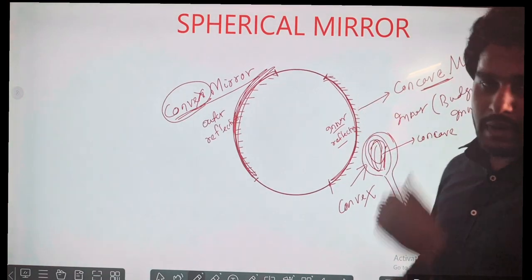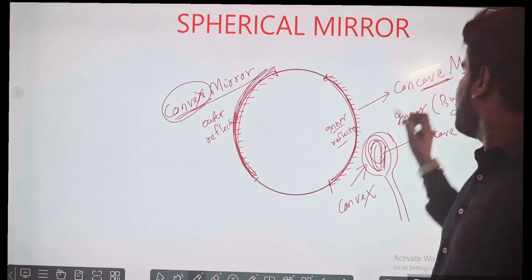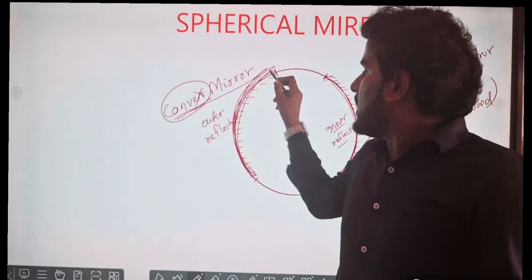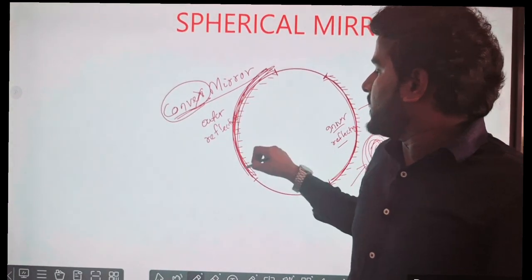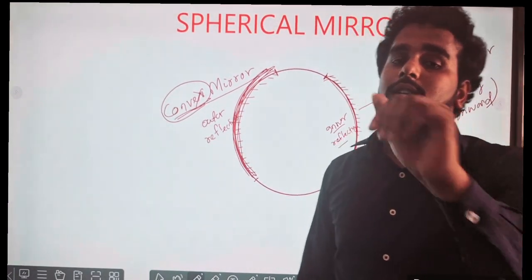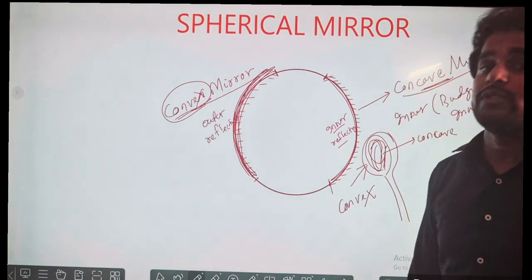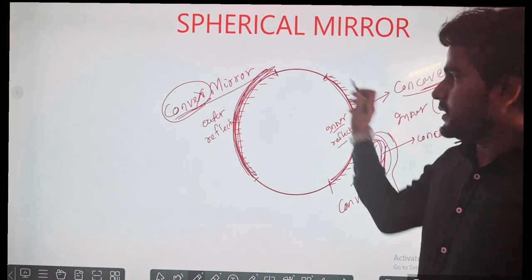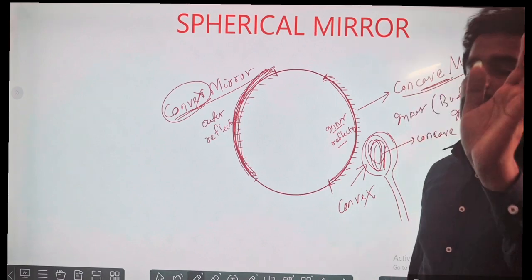So outer side opaque होगा, inner side reflecting होगा, तो concave. Outer side reflecting होगा, inner side opaque होगा, तो हो जाएगा convex. So these are the different types of mirrors. Concave, convex. Plane mirror we have already understood.